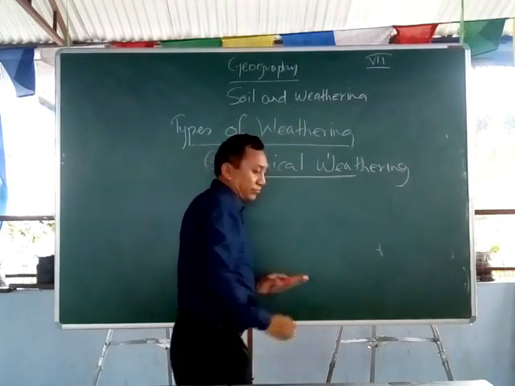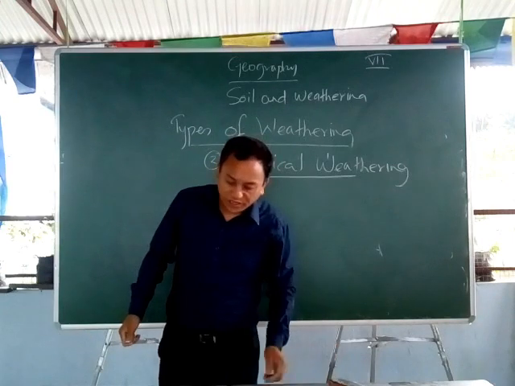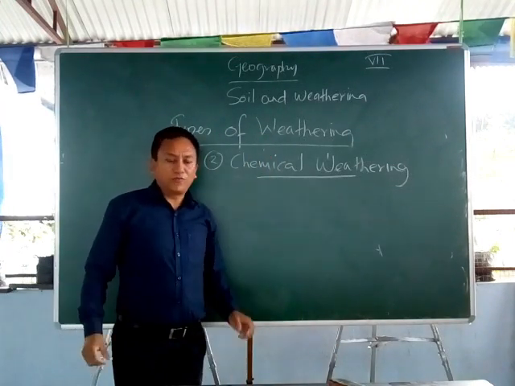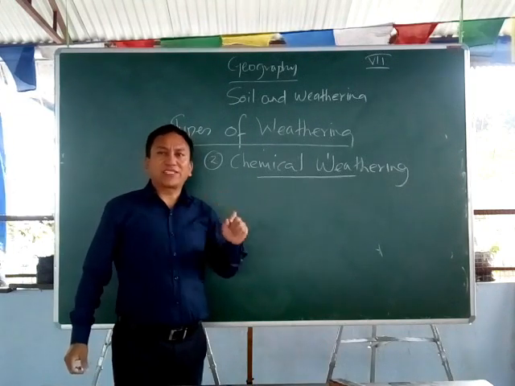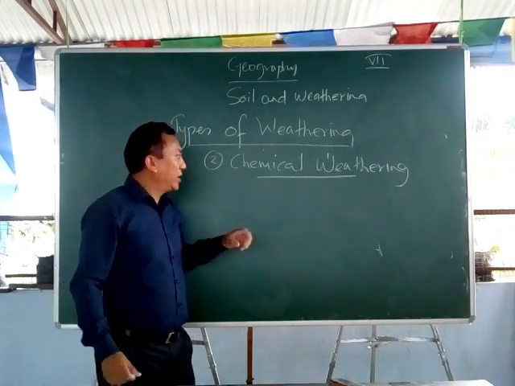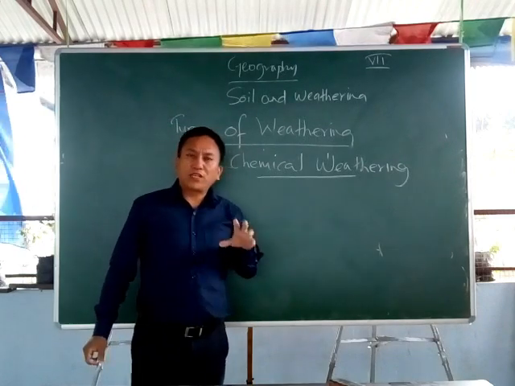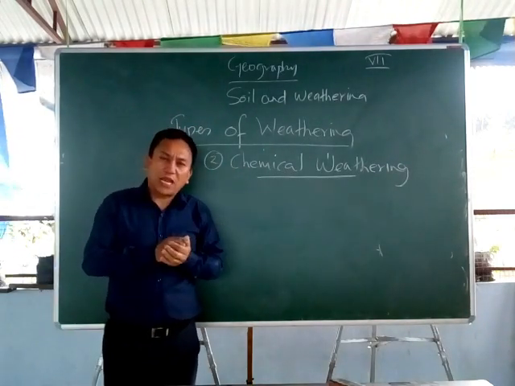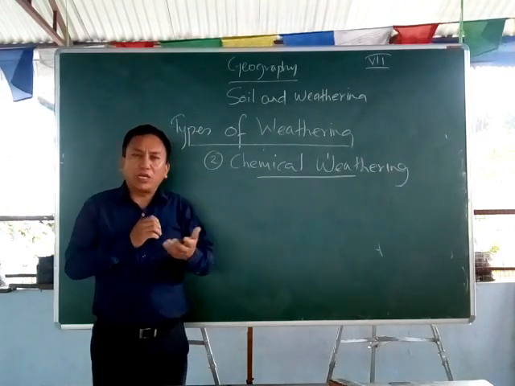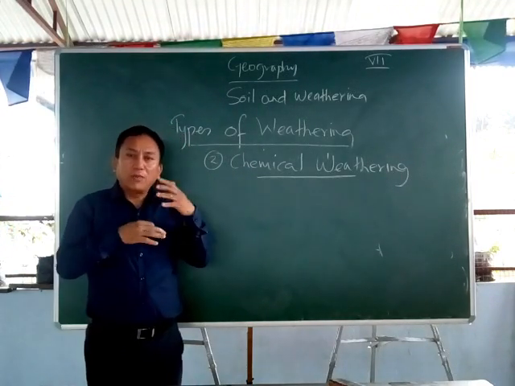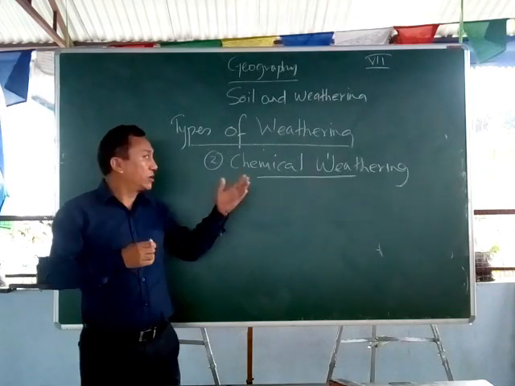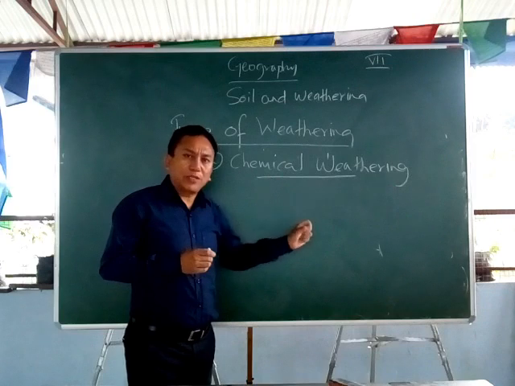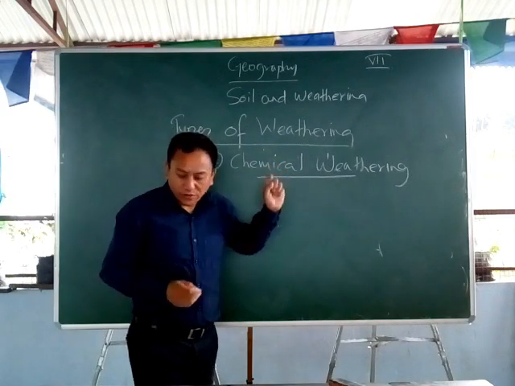Chemical weathering. Now how does this chemical weathering take place? This chemical weathering basically takes place because of the chemical reaction that has taken place in the rocks, whereby the rocks are broken down. We know that different rocks have different minerals. So when these minerals come in contact with the atmospheric air, or air and water, a chemical reaction takes place whereby the rock starts to break down. When this happens, it is called chemical weathering.